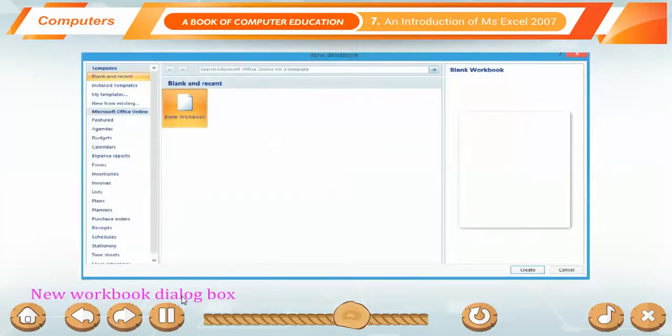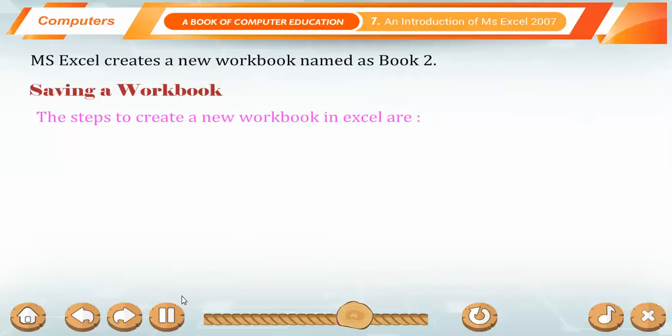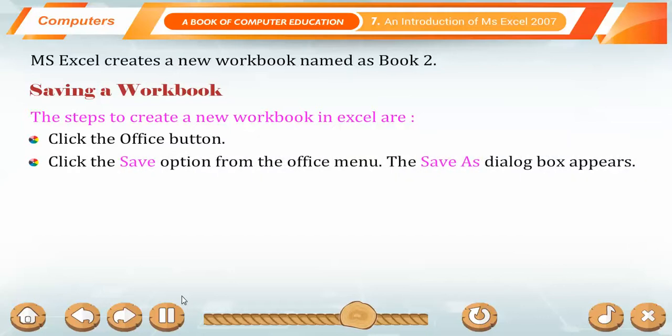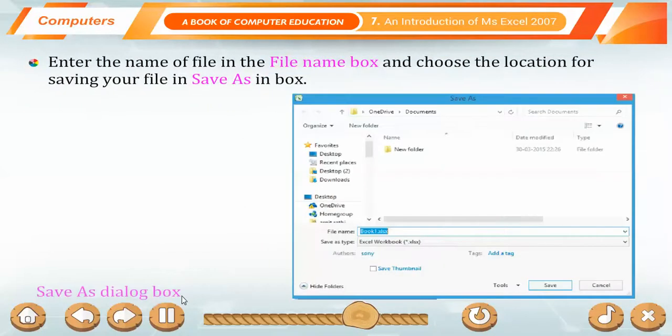MS Excel creates a new workbook named as Book 2. Saving a workbook. The steps to save a workbook in Excel are: click the Office button. Click the Save option from the Office menu. The Save As dialog box appears.